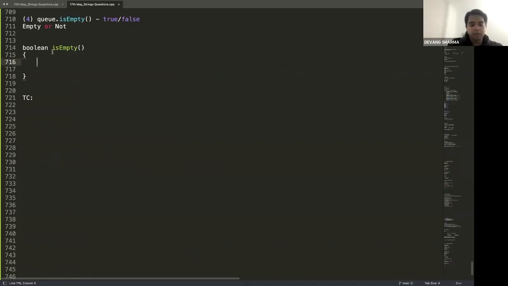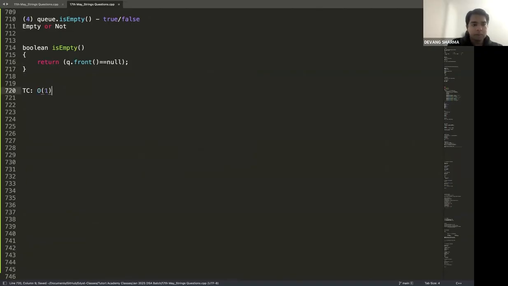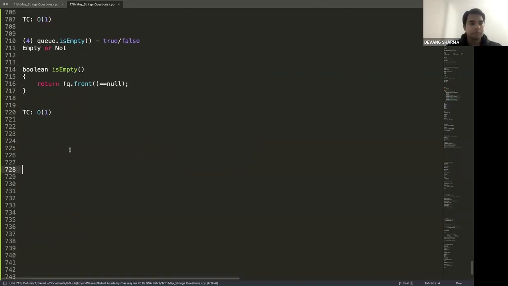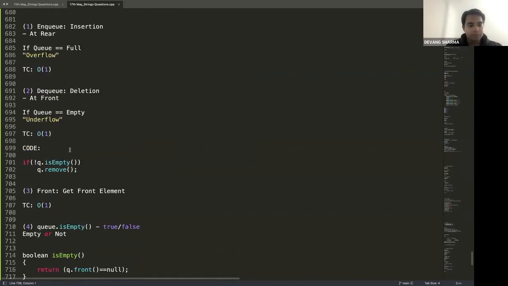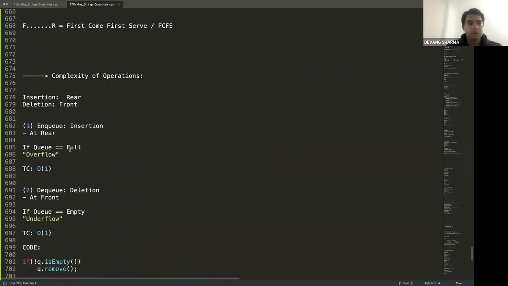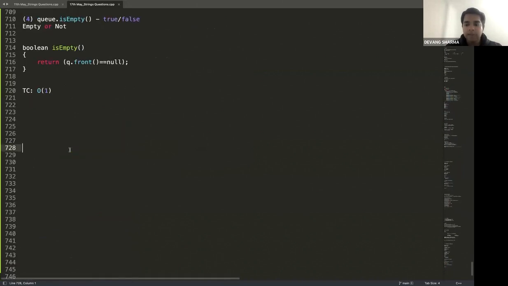So the only thing I need to check is if my queue.front is null or not. That's all. Time complexity, Big O of 1, and that's it. So all four operations in a queue, enqueue, DQ, front, and isEmpty, are Big O of 1. Everybody clear with this?